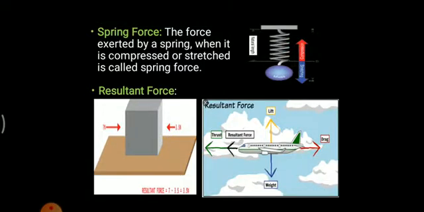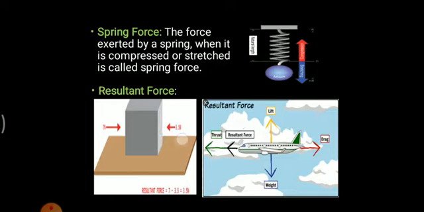So the net force, or the resultant force, would be 7 Newton minus 3.5. The object will tend to move in this direction. Why is it so? Because a 7 Newton force is being applied in this direction, and a 3.5 Newton force is applied in the opposite direction. Since this force is dominating, the whole object will tend to move in this direction, because here the force was only 3.5.